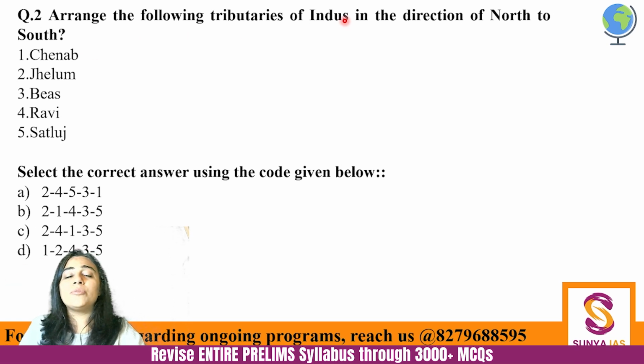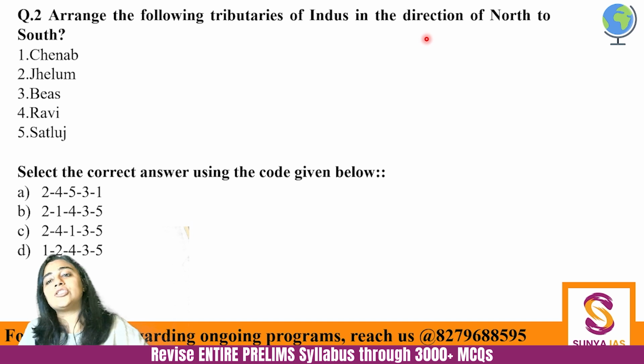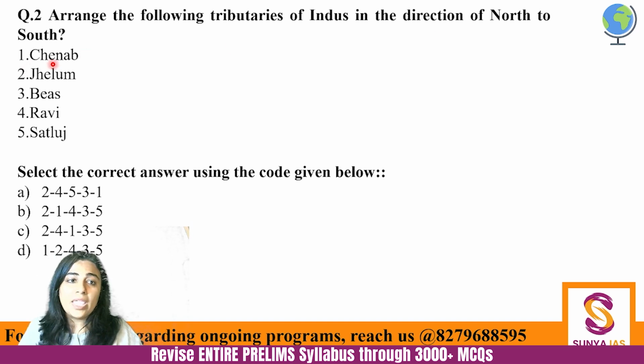Arrange the following tributaries of Indus in the direction of north to south. चेनाब, झेलम, बियास, रावी, सतलुज. So बहुत important question है. Every year you get questions from the Indus River Basin, because this is basically a territory which is being claimed by Pakistan, right?